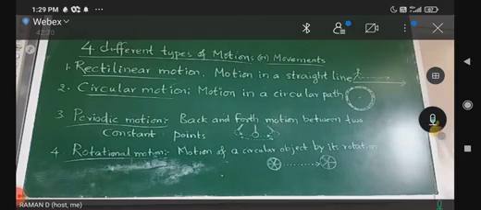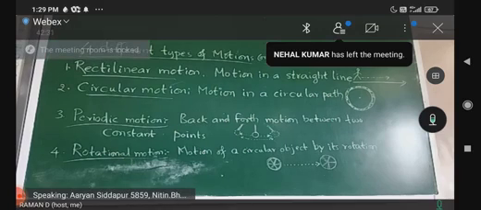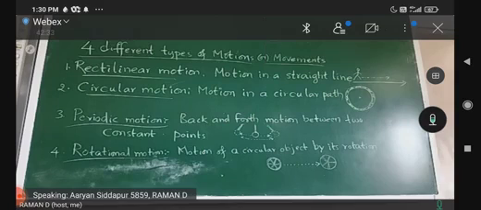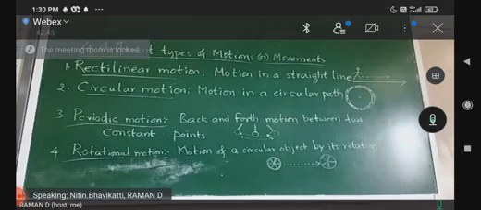Circular motion. What is circular motion? Motion of a subject or object in a circular path. What is distance? The physical gap or length or space between two things or two points is known as distance. What is measurement? Comparison of an unknown quantity with a known unit quantity is known as measurement.